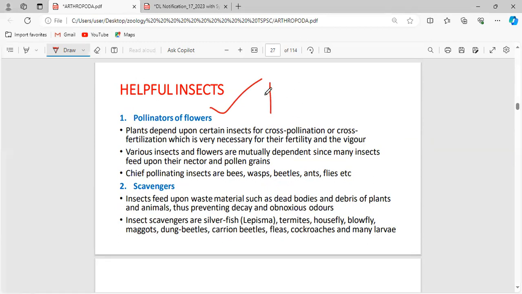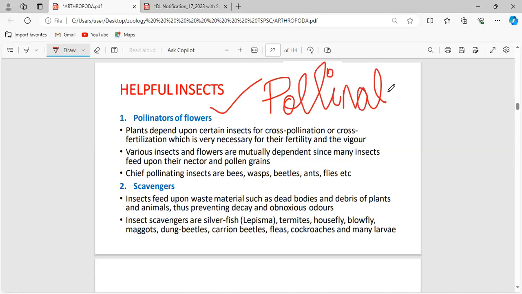When it comes to pollination, the first and foremost useful thing done by insects is pollination. Do you know what pollination is? Just tell me if anybody knows what pollination means. To know pollination, there is no need to study botany. This is the basic thing.